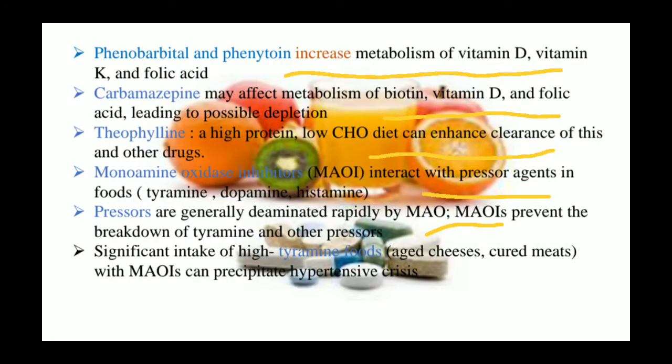Significant intake of high tyramine foods like cheese and meats with monoamine oxidase inhibitors has the capacity to produce hypertensive crisis.